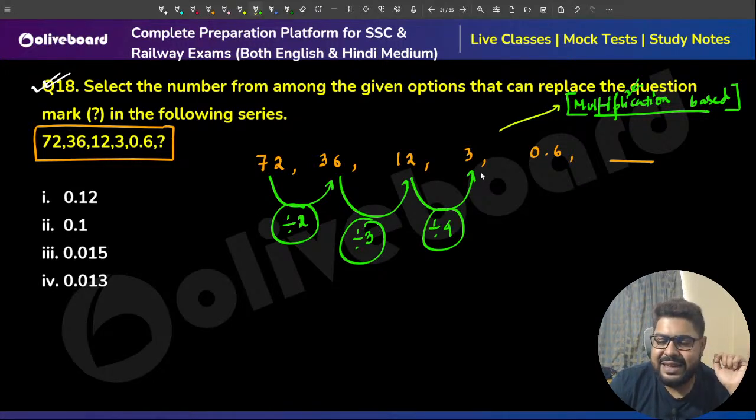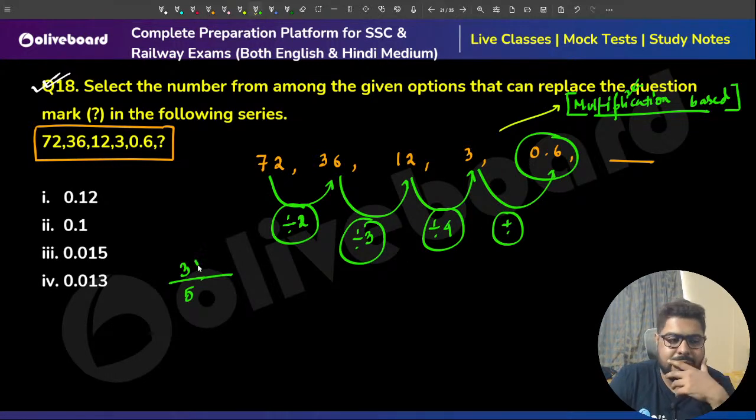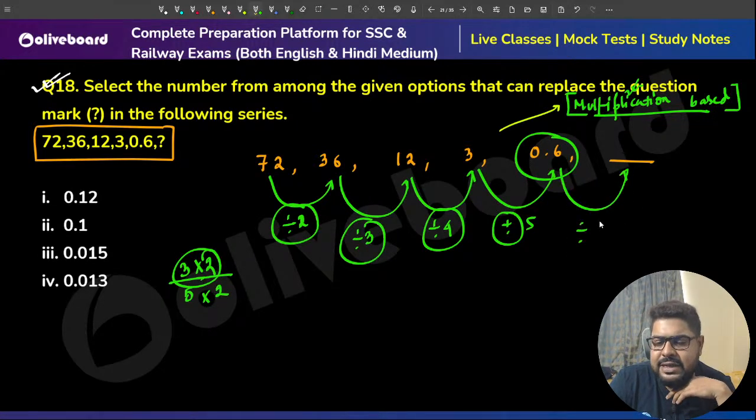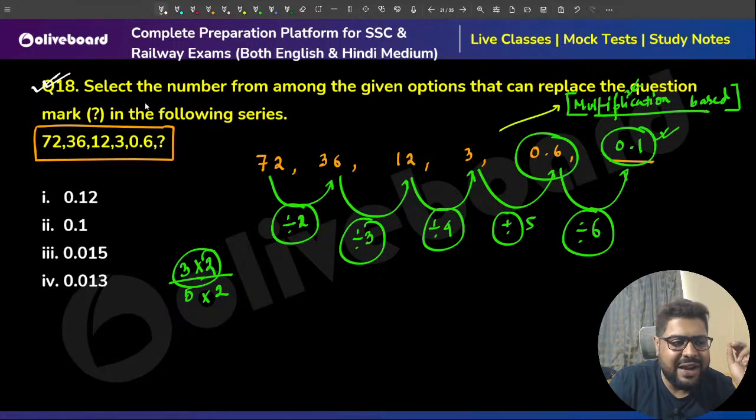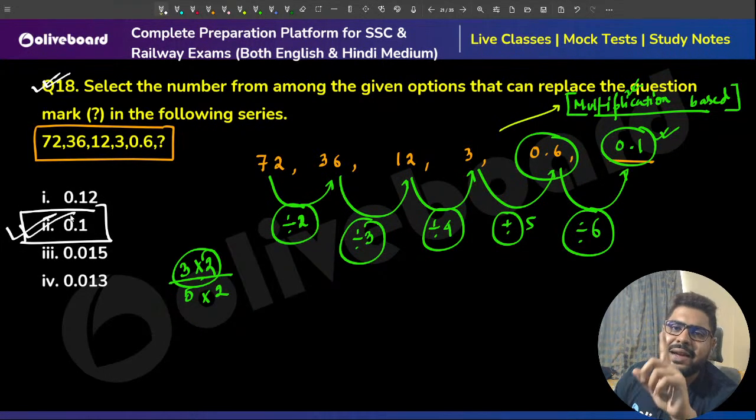So this is 0.6: 3 by 5, into 2 into 2, so 6 by 10, that is 0.6. That is by 5, so according to the same logic this should be by 6. So 0.6 by 6 is only 0.1. Only one option, option number 2, 0.1. That is my correct answer.